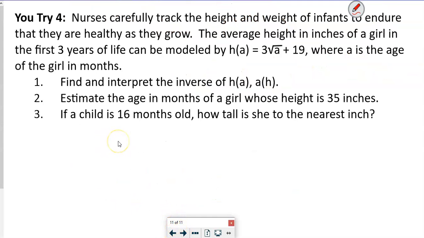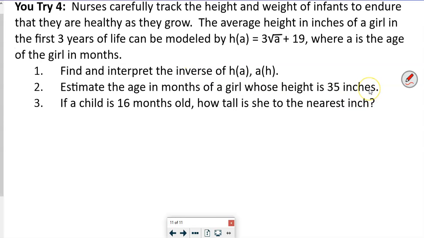So in this one, it says, nurses carefully track the height and weight of infants to ensure that they are healthy as they grow. The average height in inches of a girl in the first 3 years of life can be modeled by h of a is equal to 3 square root of a plus 19, where a is the age of the girl in months. Find and interpret the inverse.